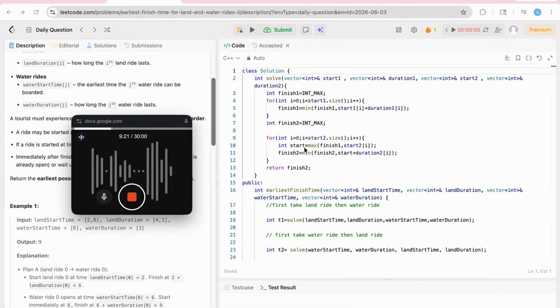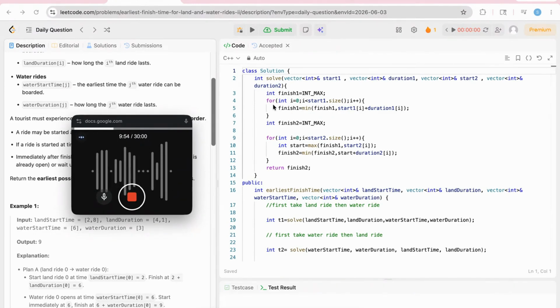We'll see the code to understand this approach better. This is a generic function which we have taken here. Start one represents the activity which we'll do first. If we want to explore land first and then water, start one will contain the starting times of the land activity. If we do the water activity first, then start one will contain the starting times of the water activity, and start two contains the starting times of the activity that we'll do second.